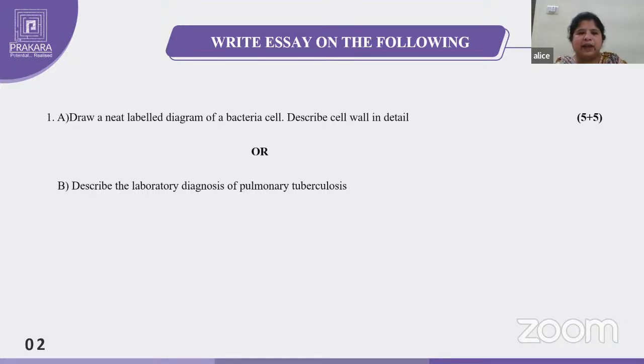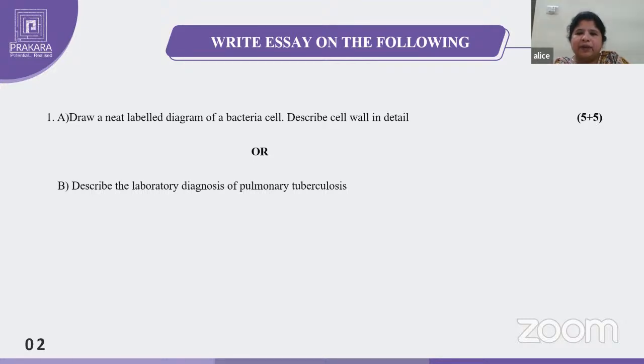Okay, so after the culture, next you have to write the prophylaxis and treatment. In the treatment, what are the drugs? Rifampicin, isoniazid, ethambutol. First line drugs, second line drugs, you have to mention. Prophylaxis: what is the vaccine for that? BCG vaccine. What are the main points you have to include for vaccines? Not only BCG, for any vaccine when you are writing, first elaborate the term BCG, Bacillus Calmette-Guérin.